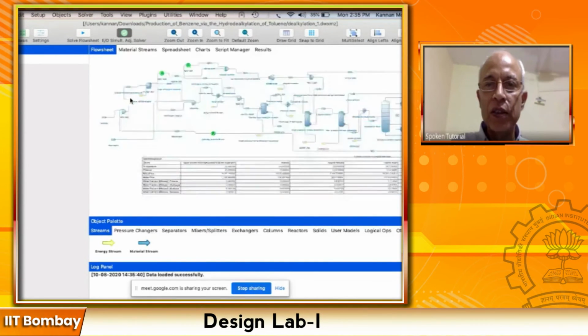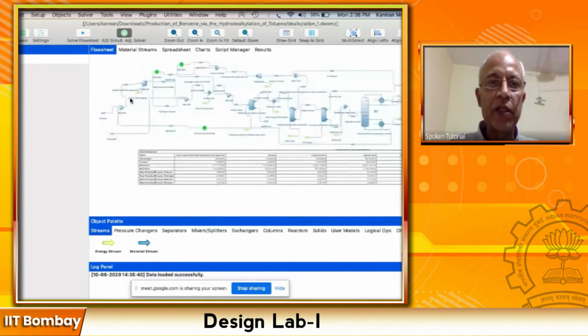Okay. So let me solve this. When we solve, because it has recycles, it will assume some values, go in a particular order, and then come back and iterate. And you will see some of the screens coming in red. Red means unsolved yet. And as it finishes solving, it becomes blue.